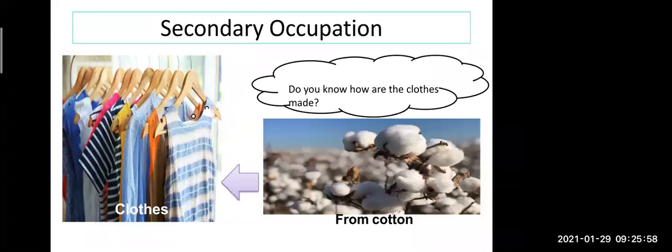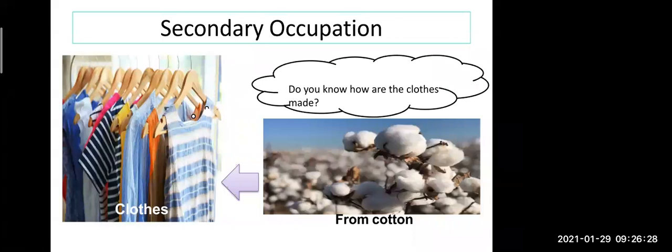Now, in the spinning process, what is done? The raw cotton is turned into a thread. That is known as the spinning process. And afterwards, this thread is woven into a fabric. Fabric means like your clothes. That is known as the weaving process. So in these two processes you get a cloth.